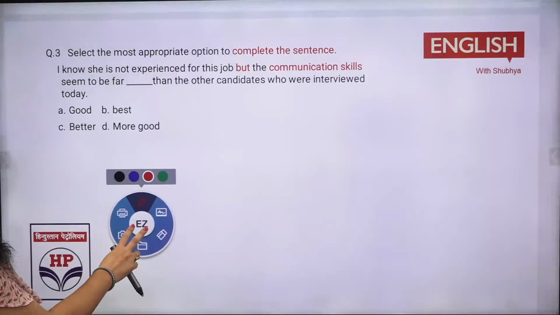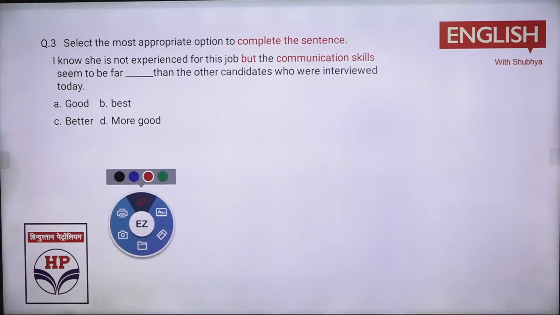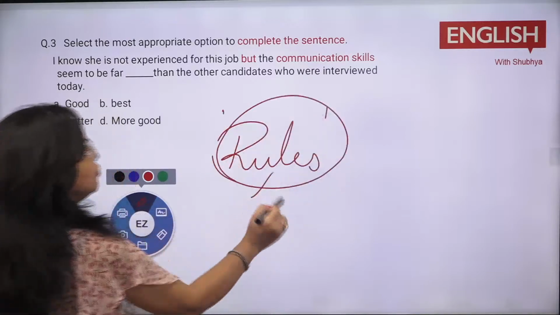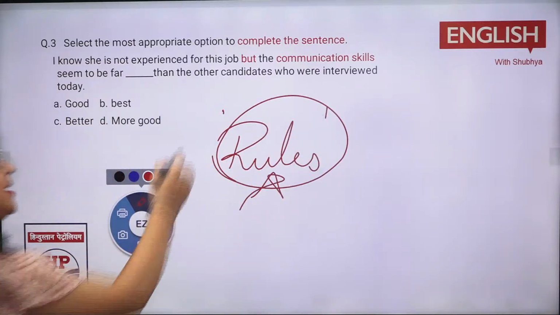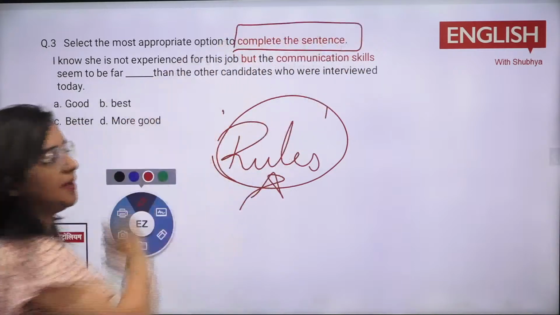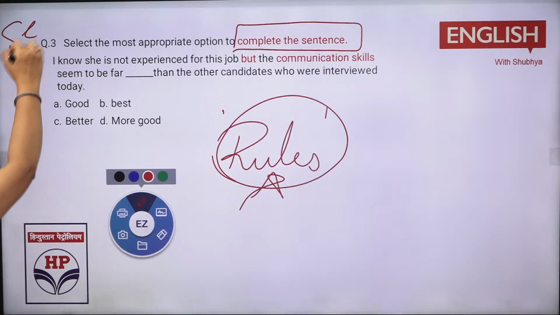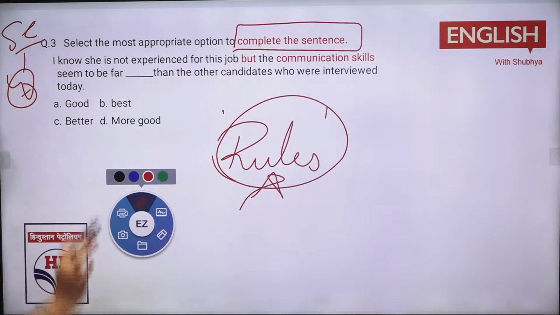I tell you, most of the things in English are going to come from the rules. And I've shared the, I guess, PDF with my students also, like how you need to solve the questions based on the rules. So ये है easy, but also here we will be applying rules. And what is there? This is also based on the sentence completion. First was also sentence completion. Third is also sentence completion. So you can see that sentence completion is the major part of your exam. 4 questions approximately, they will be there from your sentence completion.